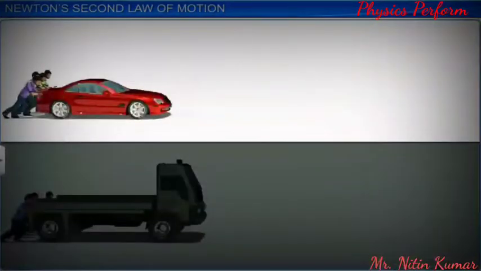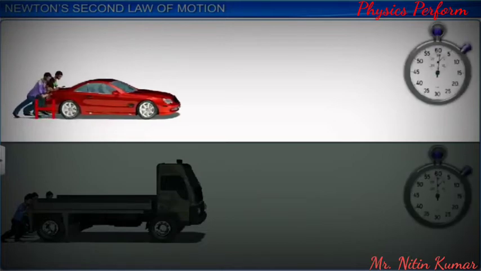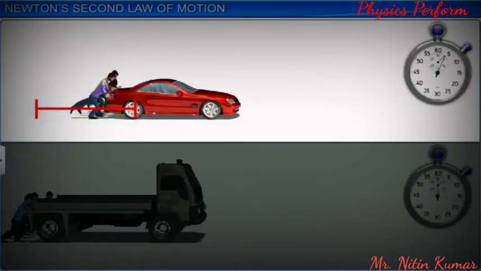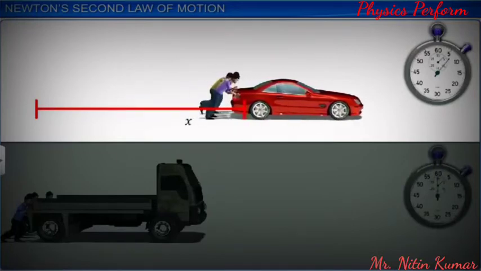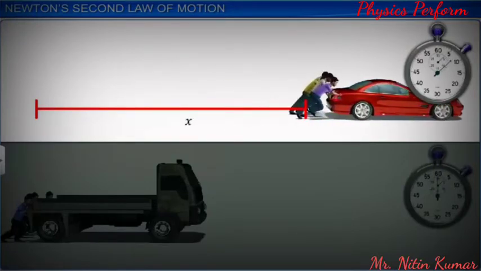Now, let us look at another example, where the body is at rest initially. That is, it has 0 momentum, and by the application of a force for a certain time, it acquires some momentum. A small car is at rest. 4 persons push the car for a certain length of time, at the end of which the car moves with a certain velocity. We say that the car has acquired momentum.